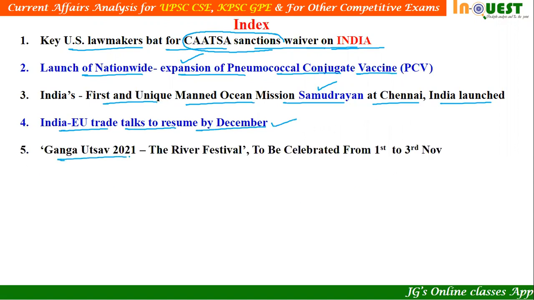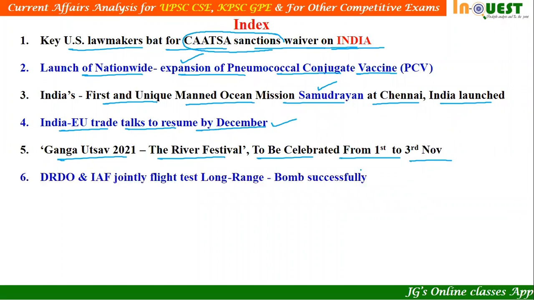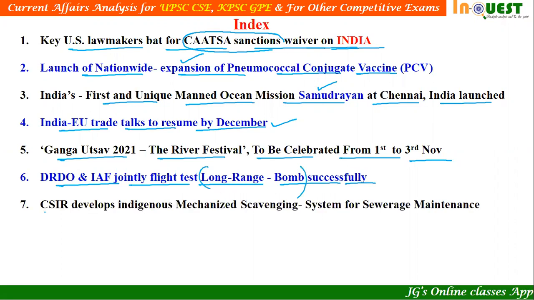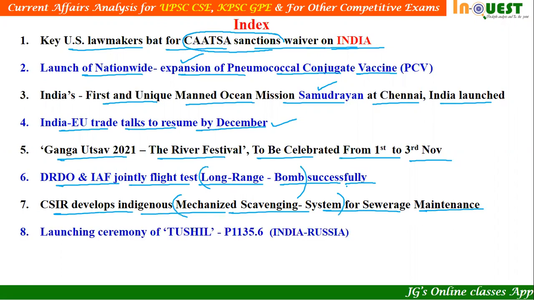Article number 5, Ganga Utsav 2021. This is the river festival of India to be celebrated from 1st to 3rd of November. Let us find out the reasons for the same. Article number 6, DRDO and IAF jointly flight test long range bomb successfully. Let us find out in this article what is LRB. Article number 7, CSIR develops indigenous mechanized scavenging system for sewerage maintenance. In this article, let us find out what is mechanized scavenging system.